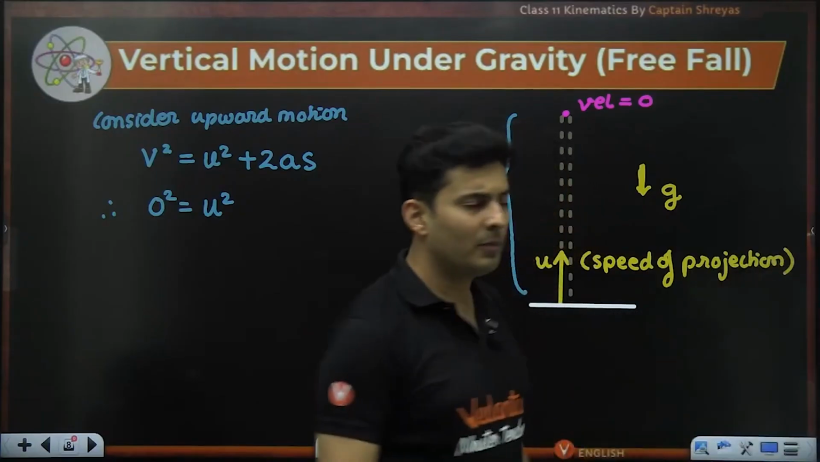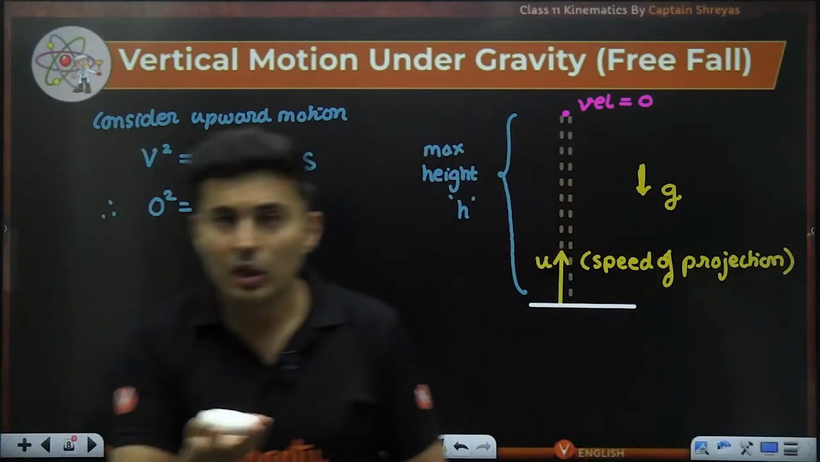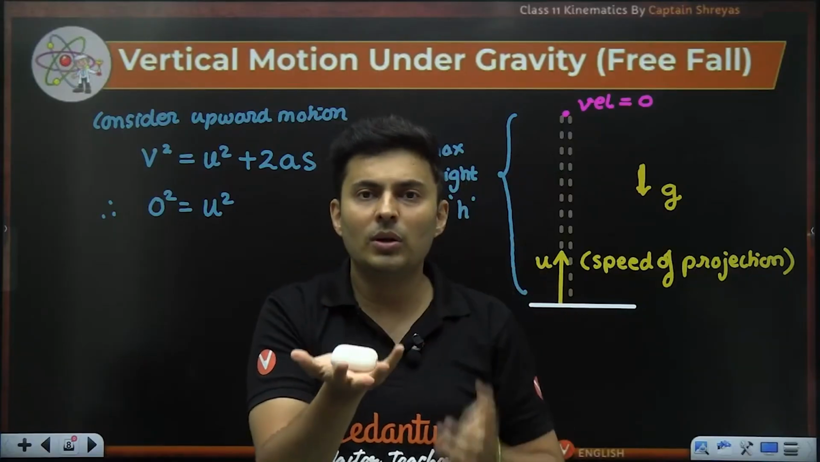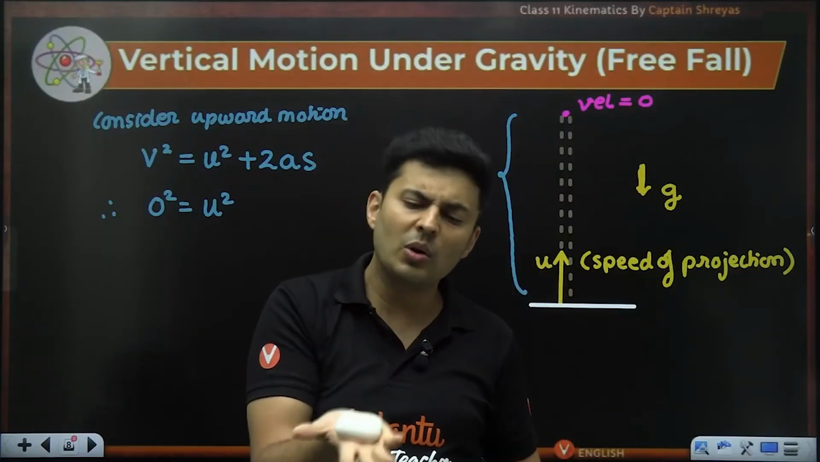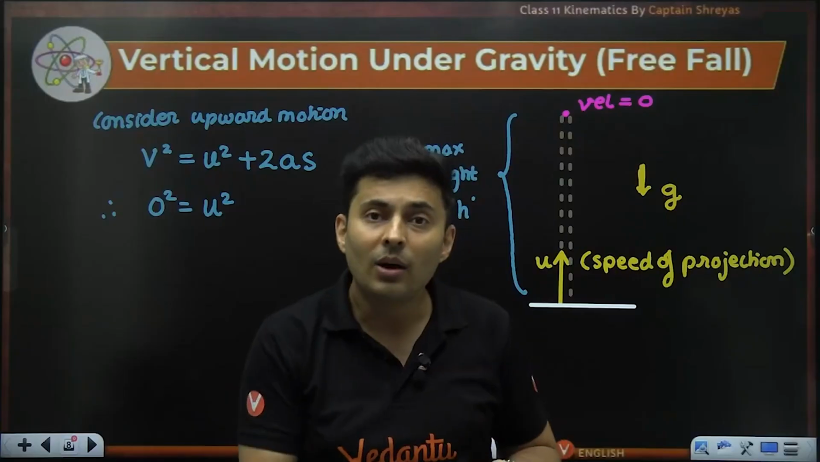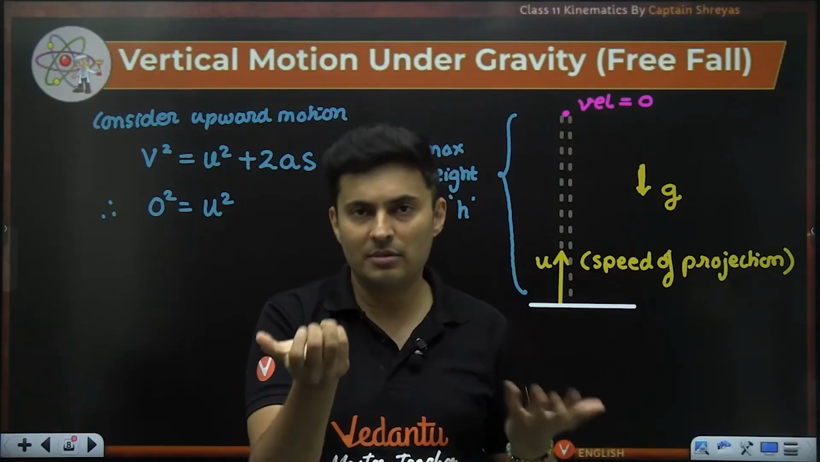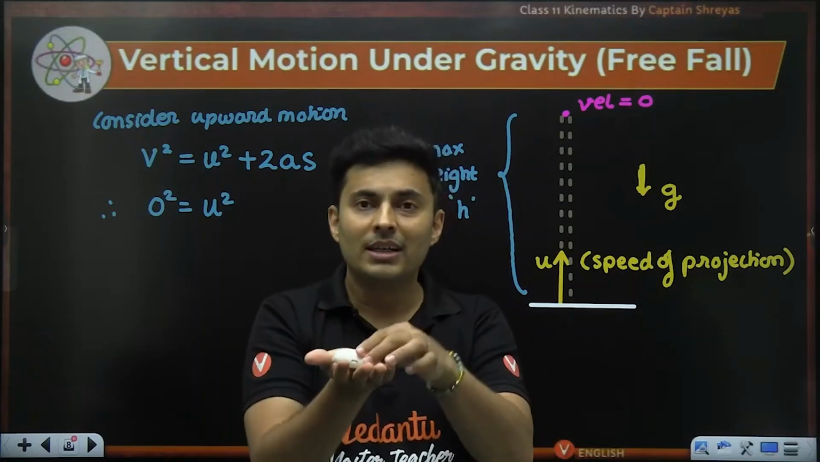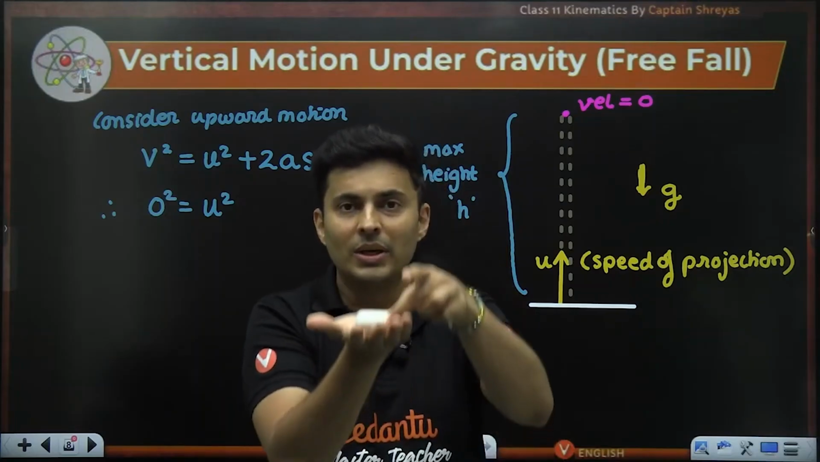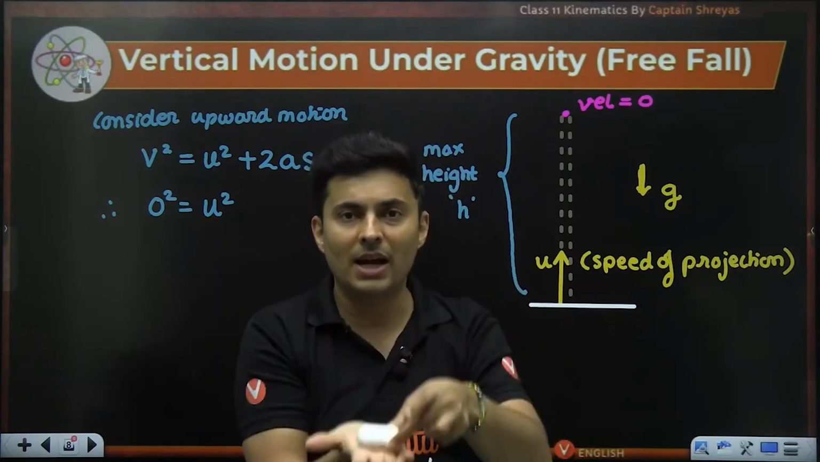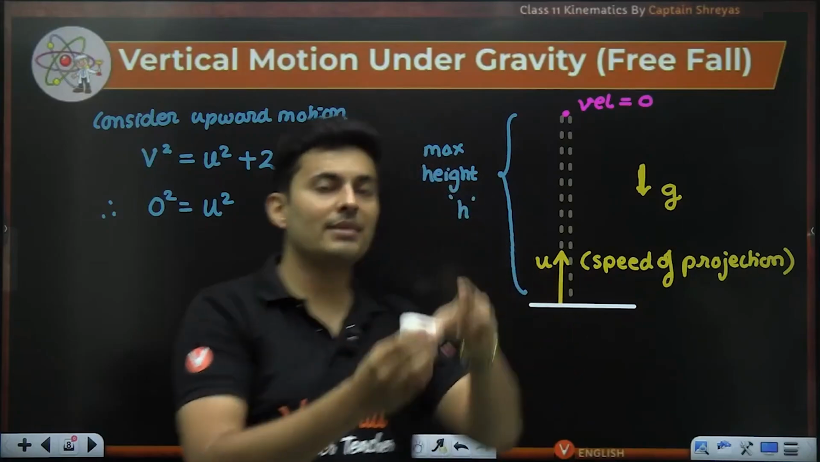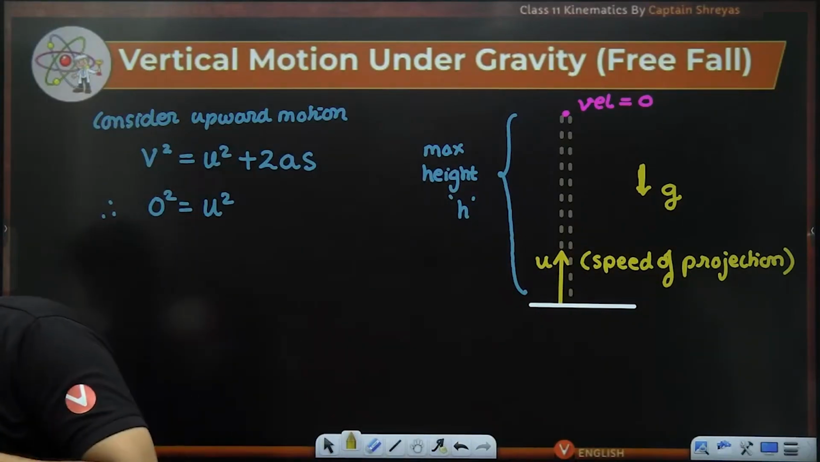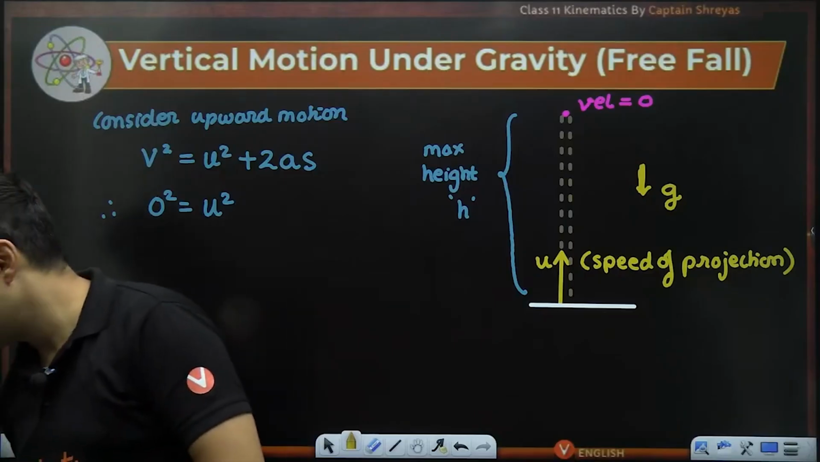When I say speed of projection, it means when I throw anything up, it's the speed with which it leaves my hand. Don't say, sir, when I was holding it, the speed was 0, how come it is having u? Obviously, when I'm holding it, the speed will not be there. But when I'm about to release it and it detaches from my hand, whatever speed is there at that time, that is u, the speed of projection.